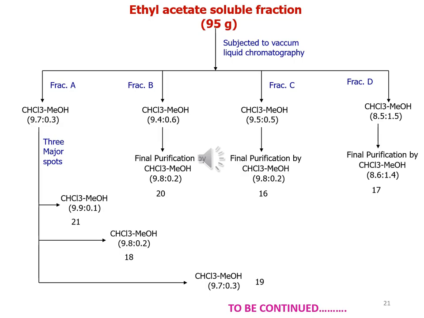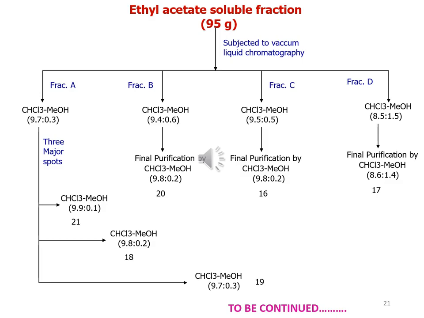Fraction C is subjected to column chromatography over silica gel using increasing polarity of chloroform-methanol, that is 9.5 and 0.5%, and after final purification we get compound number 16. The purity of this compound was confirmed by using chloroform-methanol in the ratio of 9.8 and 0.2%.